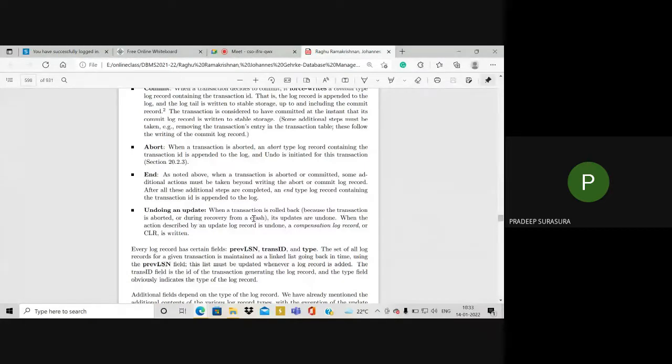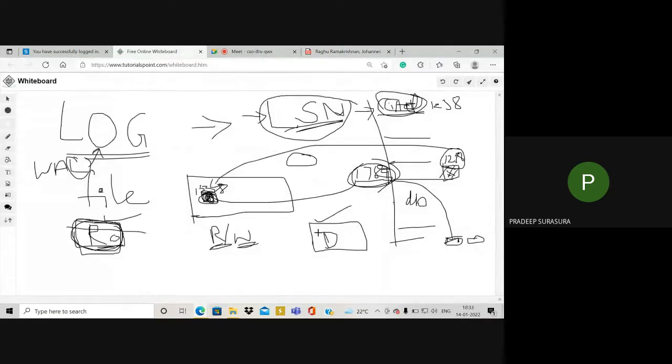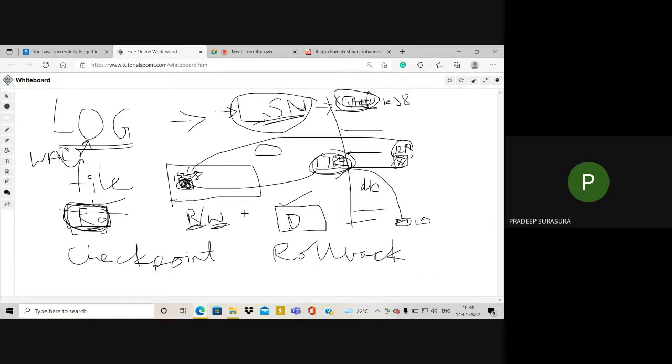So for undoing an update, there are two concepts called checkpointing, checkpoint, and rollback. Two operations. We have two operations. We'll understand them. Checkpointing or checkpoint, normally we say checkpoint name, we have to give a name. We can even create a particular checkpoint.